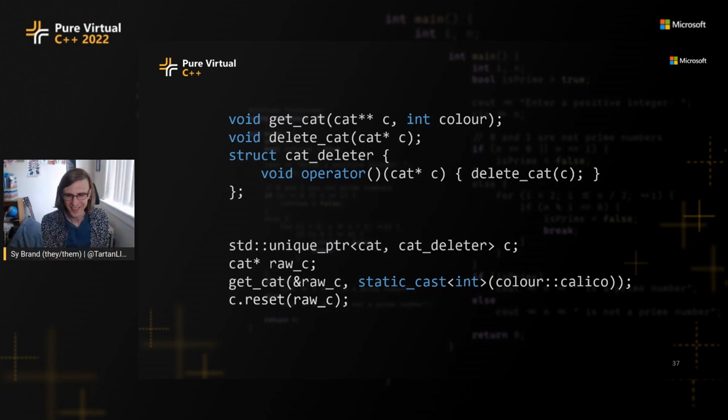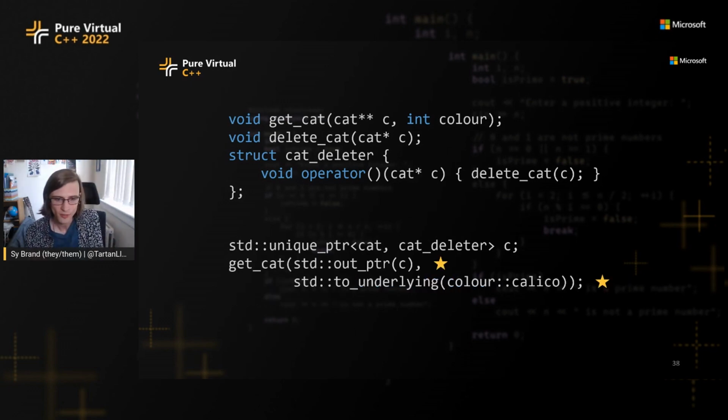The static cast int, we need to be thinking about what type we're casting to. In this case, we look at the declaration for getCat and we see it as an int, but maybe we don't know what the underlying type of the enum is. There's a few things going on here. Static cast are just kind of nasty. So C++ 23 gives us some tools to help with both of these things.